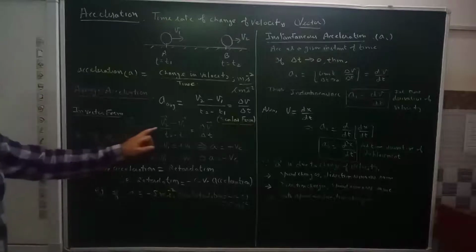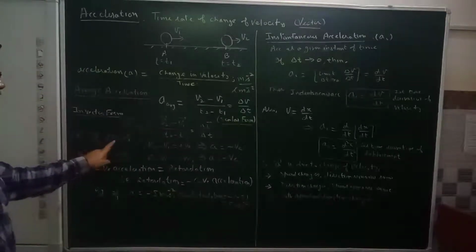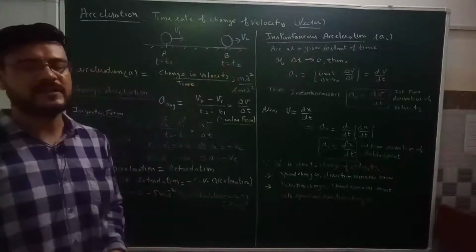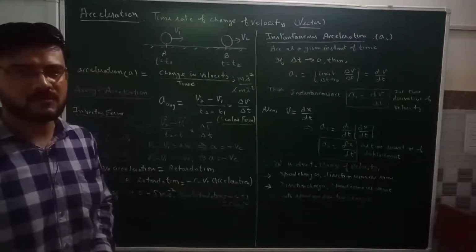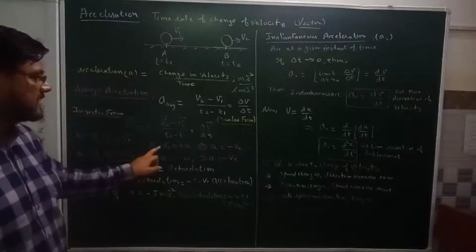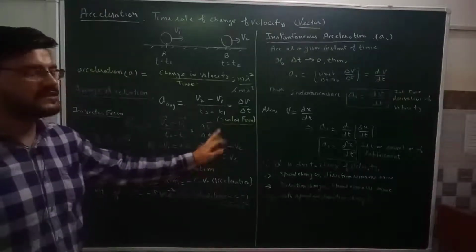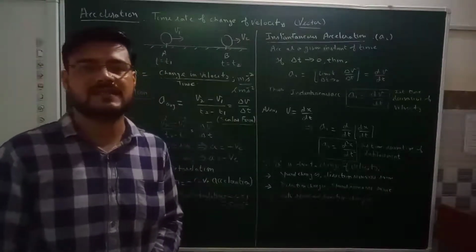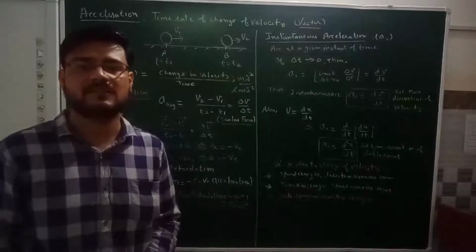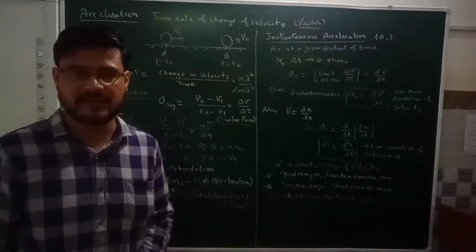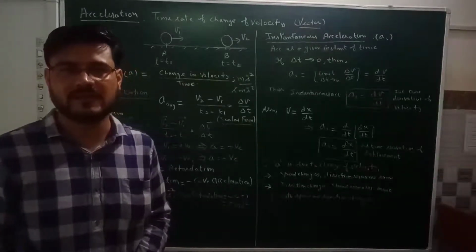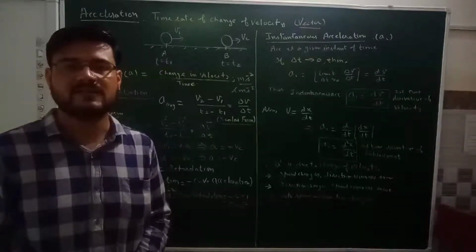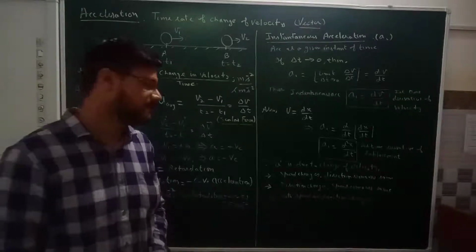An important conclusion from this equation: if v2 is greater than v1, that means as the body is moving from A to B, there is a continuous increase in the velocity of the body. In that case, v2 minus v1 will be positive, so the acceleration will be positive. So when the velocity of the body continuously increases with time, then the acceleration of the body comes out to be a positive quantity. This type of acceleration we normally call positive acceleration or simply acceleration. Acceleration means there is a continuous increase in the velocity of the body.